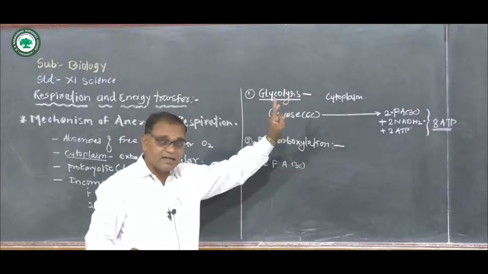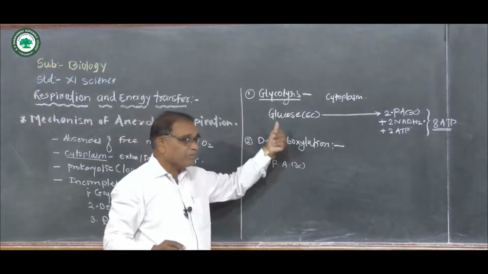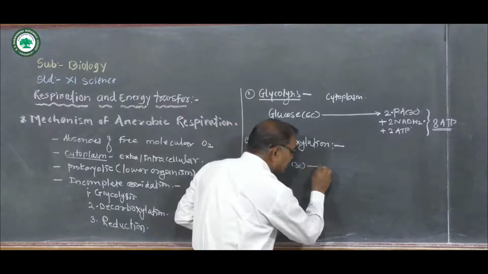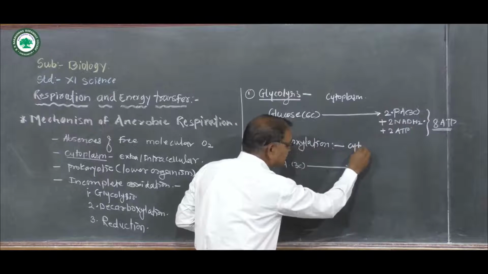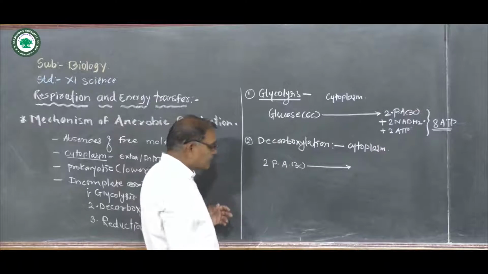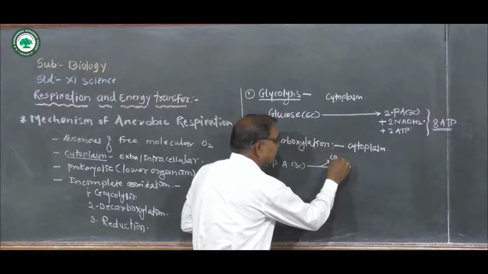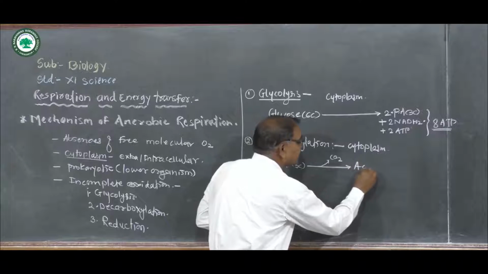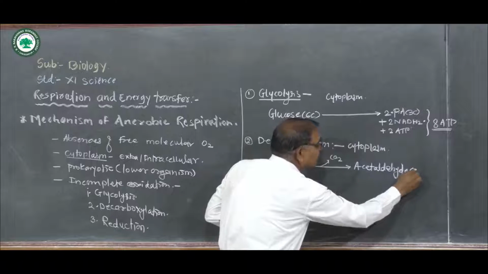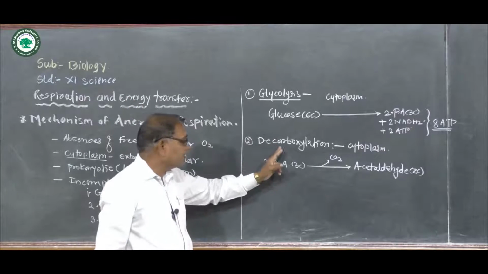This pyruvic acid does not directly enter the mitochondria, because in the mechanism of anaerobic respiration, mitochondria are totally absent. Therefore, the pyruvic acids further break down in the cytoplasm. Okay. Pyruvic acid undergoes decarboxylation, meaning it releases carbon dioxide and forms acetaldehyde, a 2-carbon compound. That is the second step, decarboxylation.